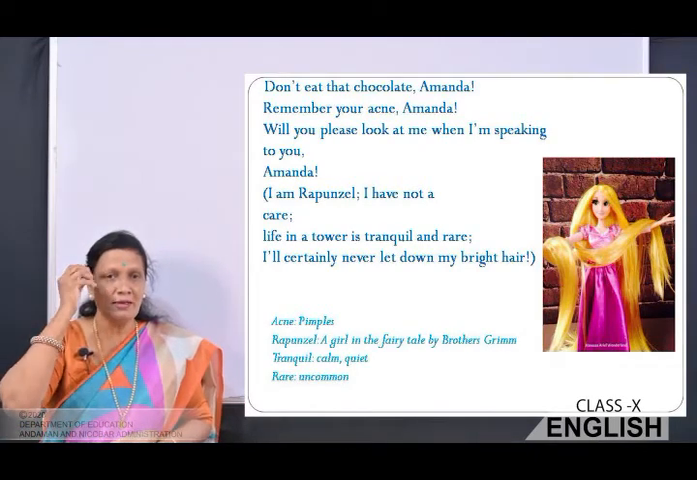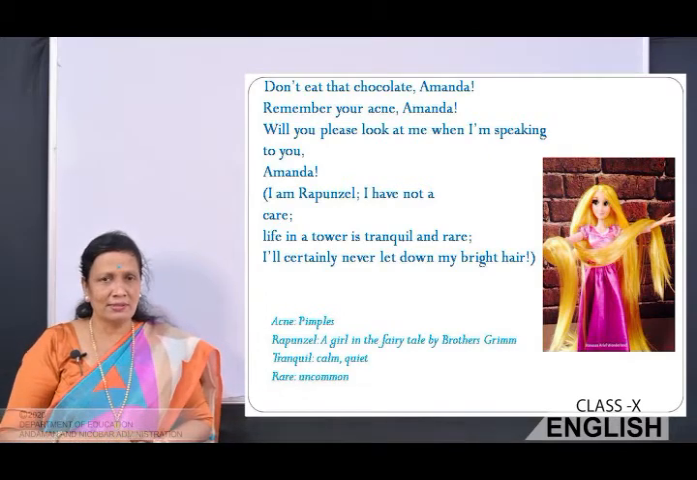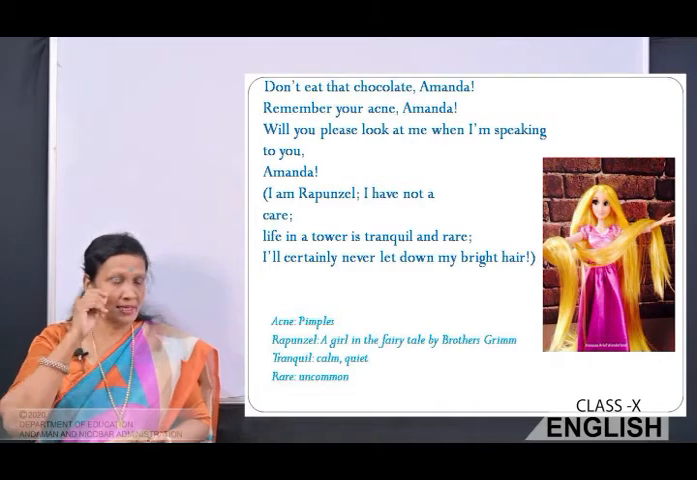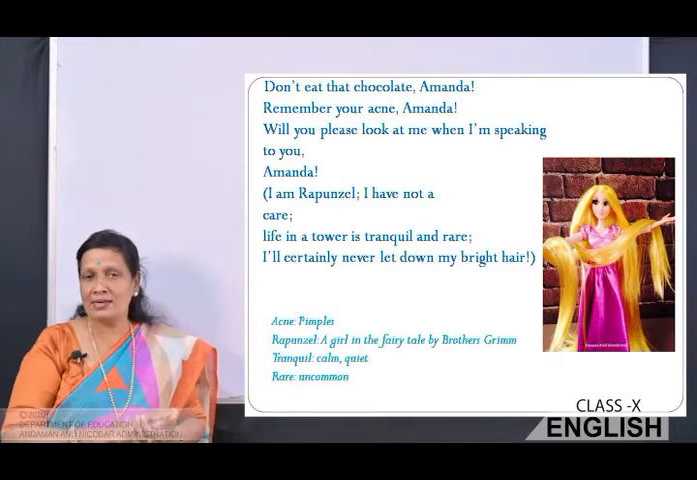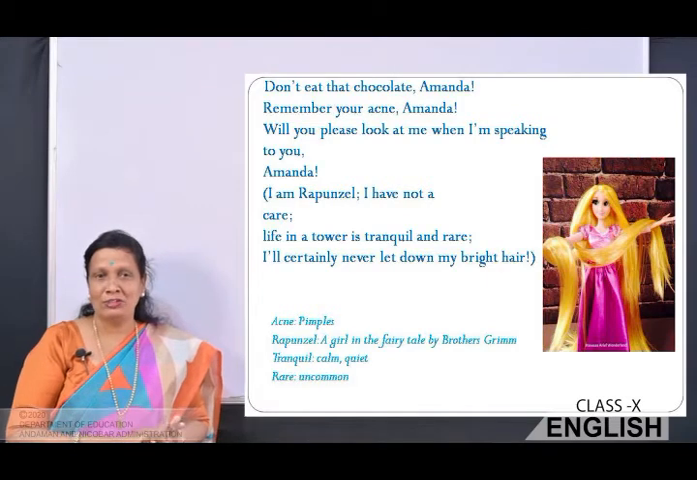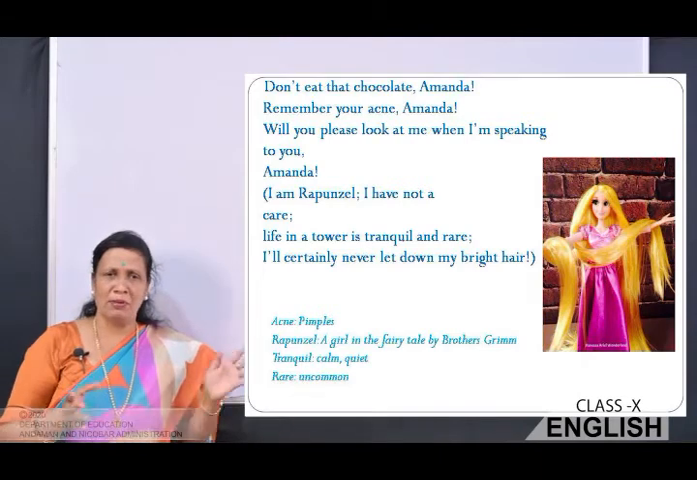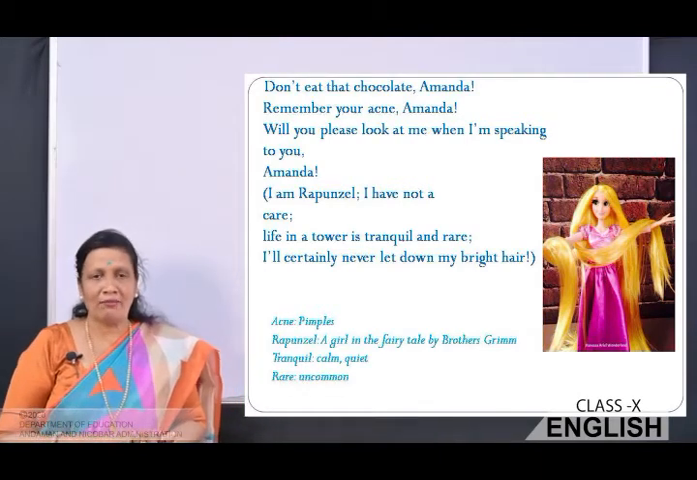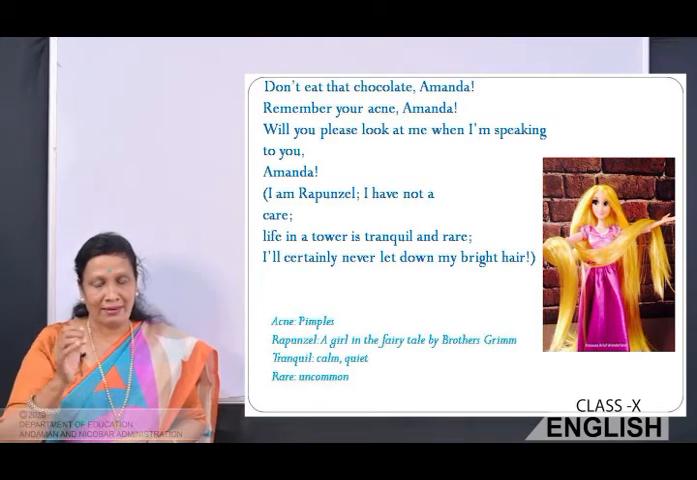Okay, acne here is pimples. Initially, you remember, children, what does Amanda's mother ask her? Not to eat chocolate. And I know you love chocolates, isn't it? So here, when you're asked not to eat chocolates, that will really make you sad. So here, acne means pimples. So she says you don't eat chocolates because you will get pimples or you have pimples, right? And Rapunzel, a girl in the fairy tale, okay? By the Grimm brothers, you know, the tales written by them. So she's a character in the fairy tales.